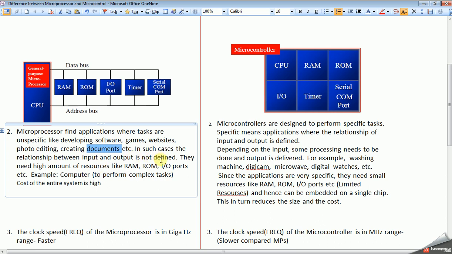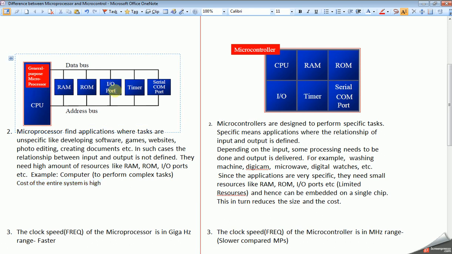They need a high amount of resources like RAM, ROM, IO ports and so on. So inside a computer we have a processor to perform complex tasks. The cost of the entire system is high in microprocessors because of external interfaces.